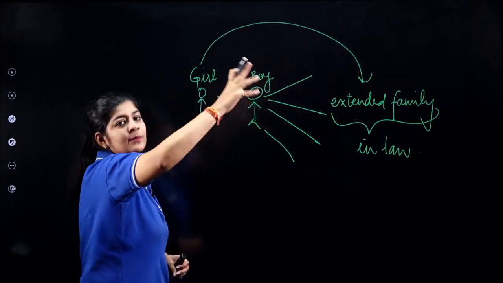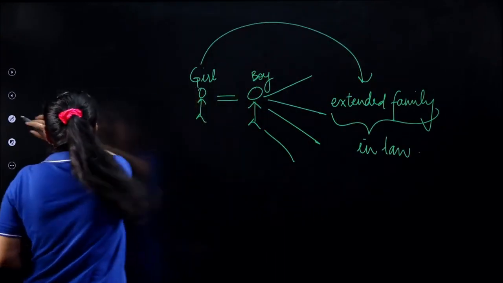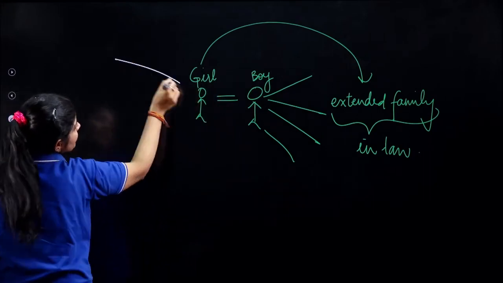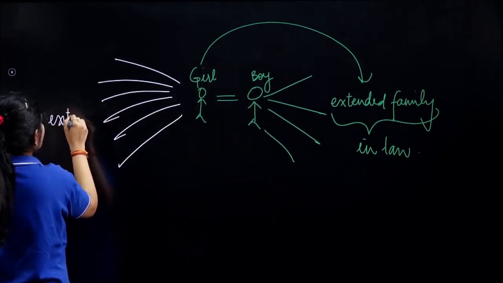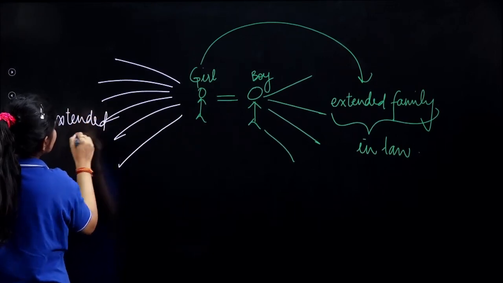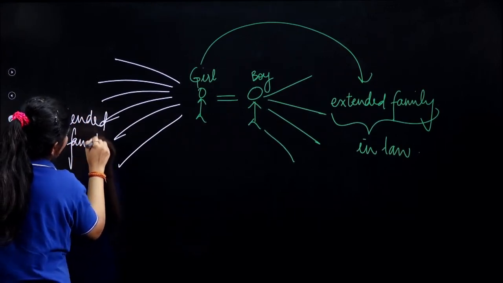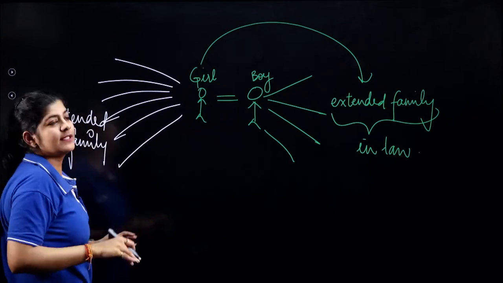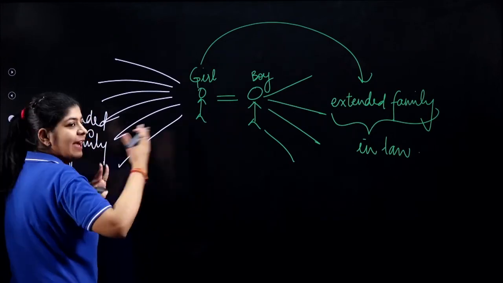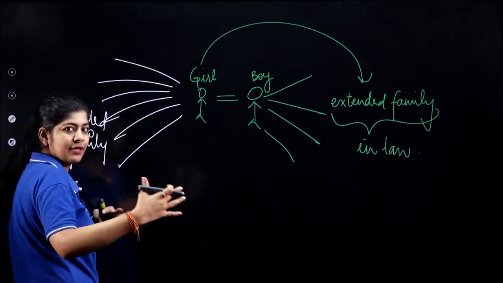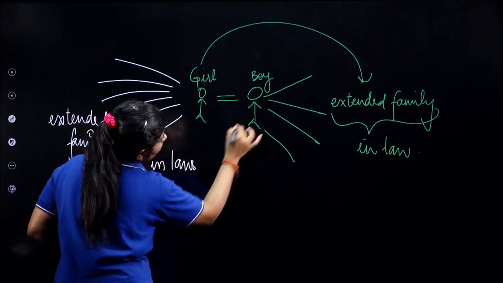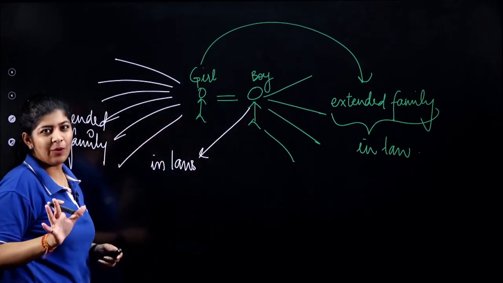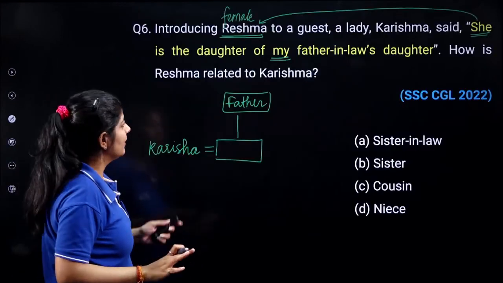The same concept is followed for the boy. This girl also has some extended family, and all those persons are considered as father-in-law, mother-in-law, sister-in-law, brother-in-law, in-laws for this particular boy. This is the only concept that we need to use in blood relation.